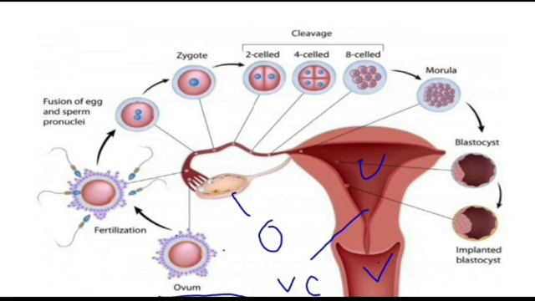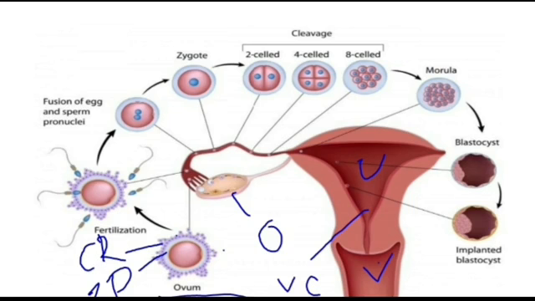As we saw in our previous slide, the oocyte is surrounded by a thick layer known as the zona pellucida, and the zona pellucida is also surrounded by a layer known as the corona radiata. The blue dots you can see here are the corona radiata.